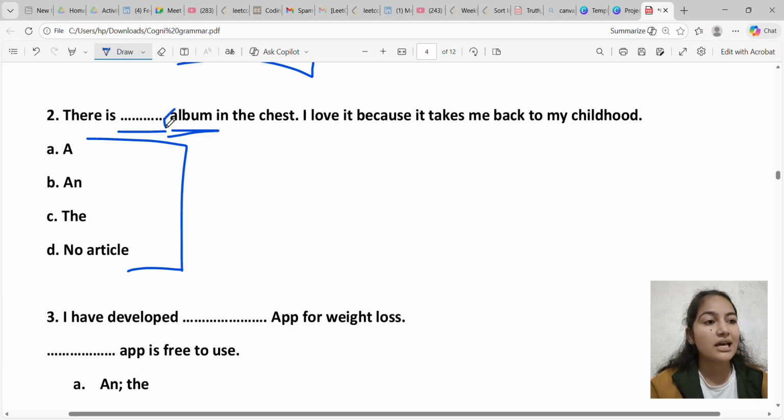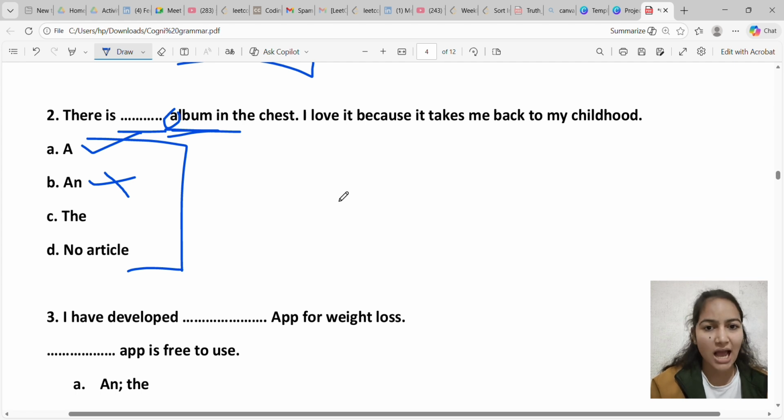Next question is, there is blank album in the chest. I love it because it takes me back to my childhood. So here we have to choose from these options. As you can see, you have to add an article before album. Album starts with a vowel, so many would say that the correct answer is an, but an is wrong. Why? Because when we pronounce album, the initial sound is L, and L is not a vowel. So the correct answer is a.